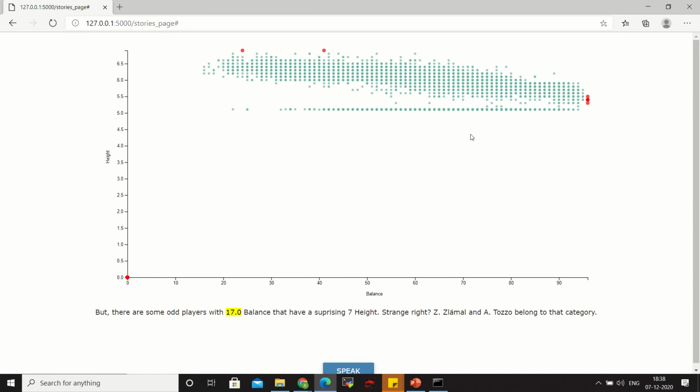But there are currently some odd players with 17.0 balance that have a surprising 7 height. Strange, right? So you can see that the template has been improved to take into account the human category. Zlamal and Itazo belong to that category.